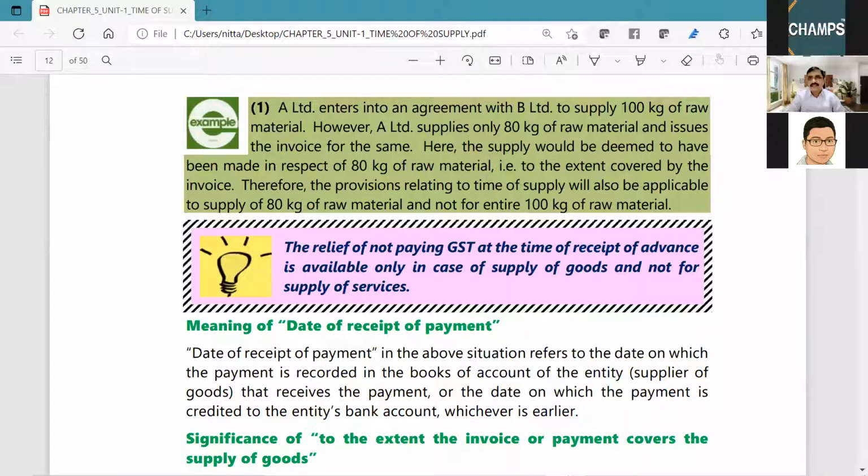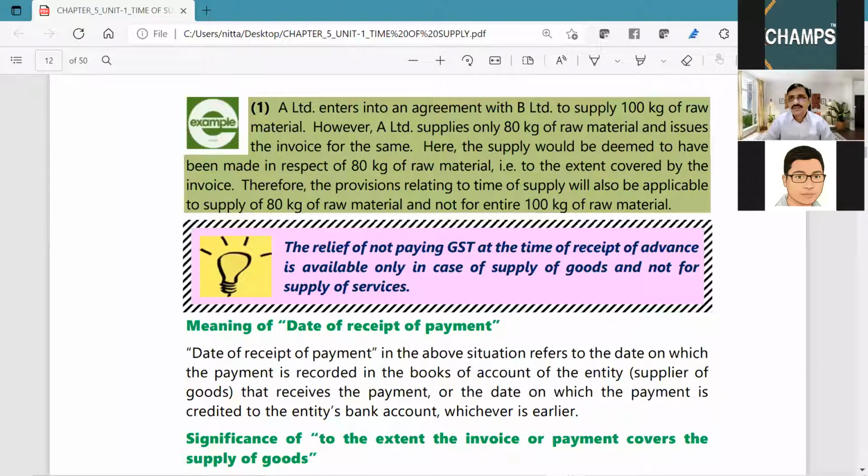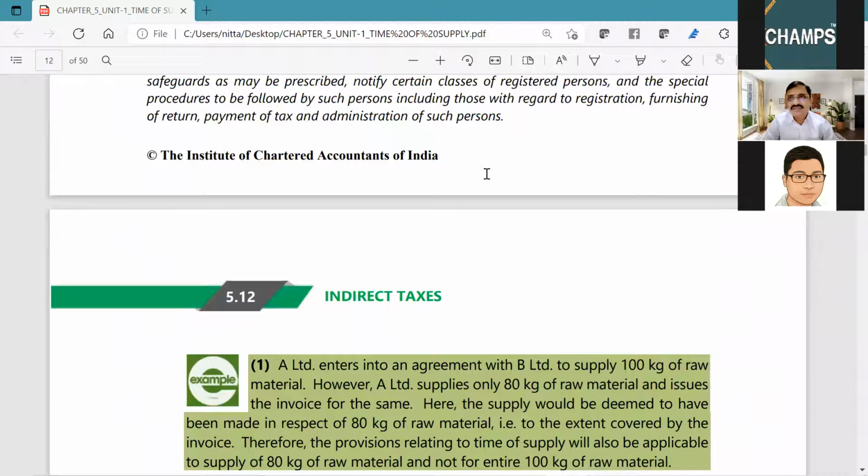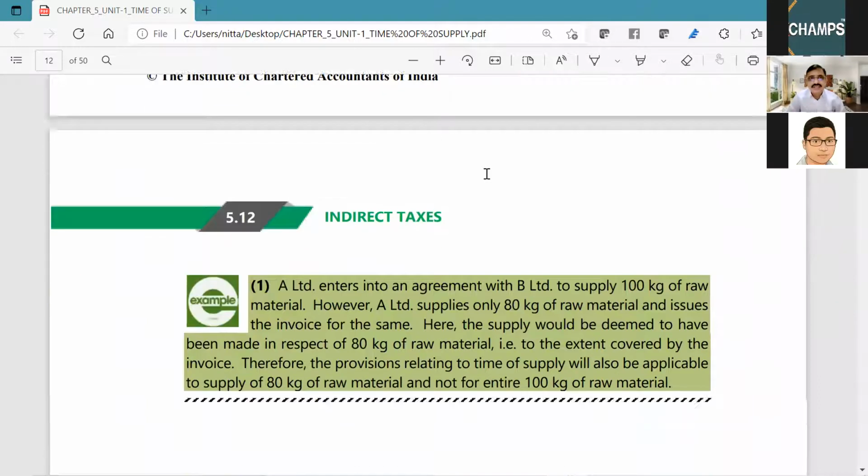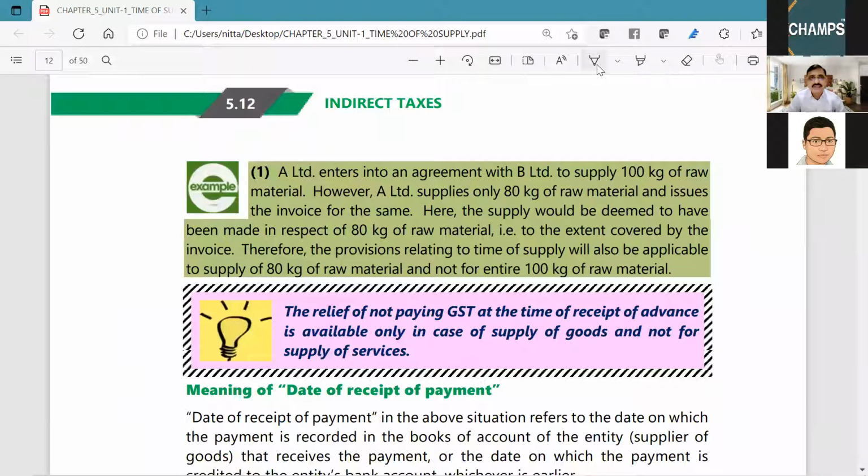Right. So yesterday we finished up to page number 11. We need to start from page number 12 onwards this day.